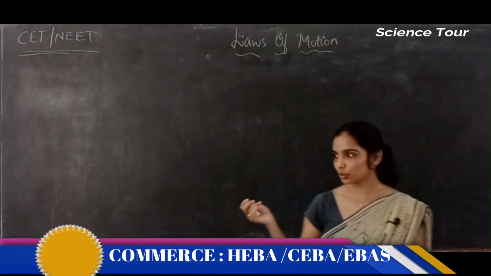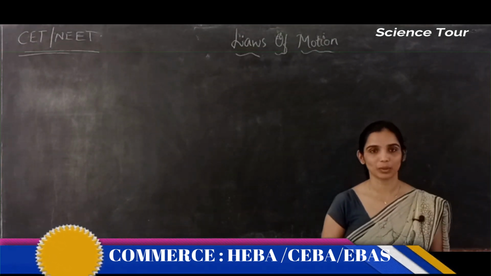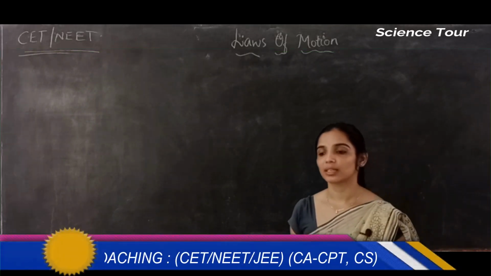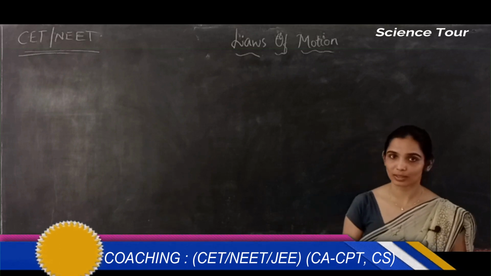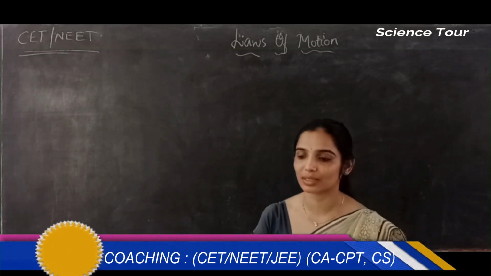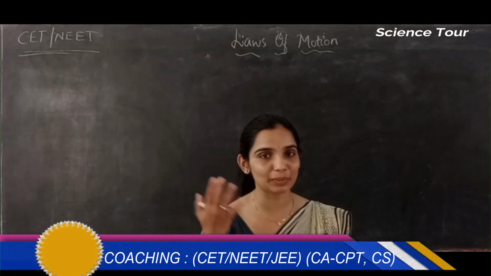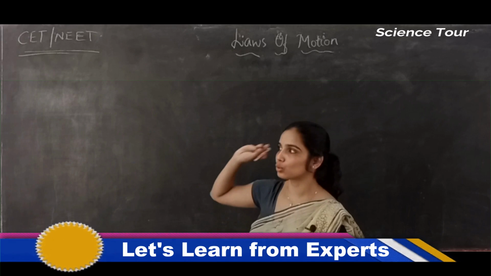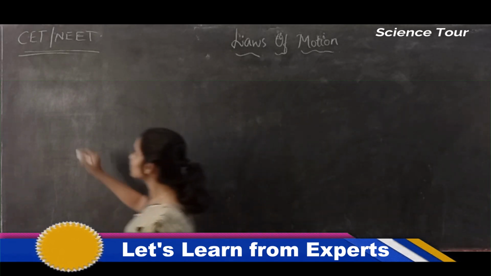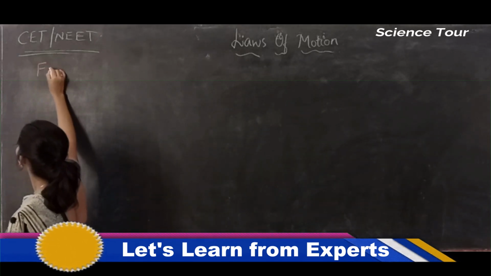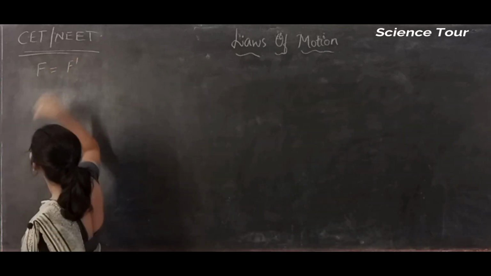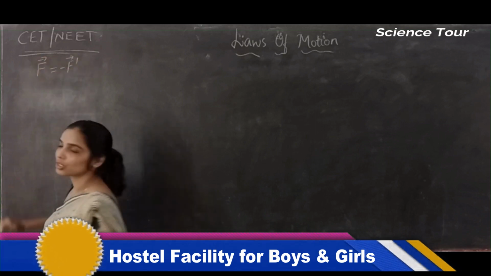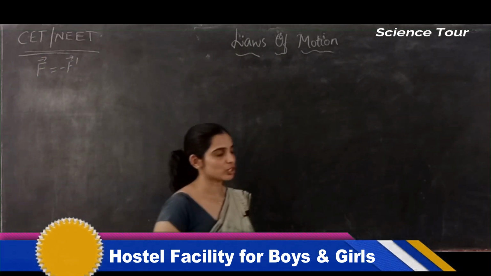Yes students, let's move to the next concept, conservation of linear momentum. This concept follows from Newton's third law of motion. What does Newton's third law of motion say? For every action there will be an equal and opposite reaction, correct? So if a ball is thrown at a wall, the ball applies a force F and the wall applies a force F dash on the ball, then they are equal but opposite in direction.